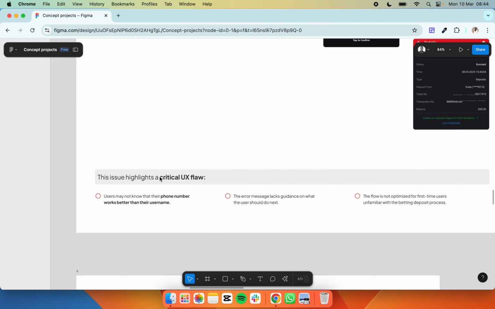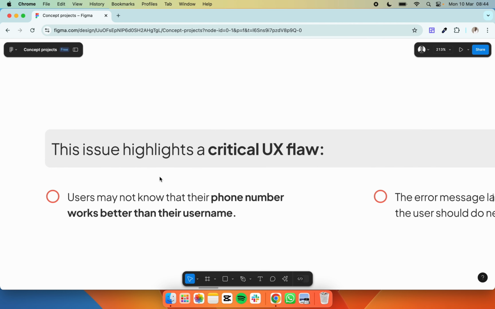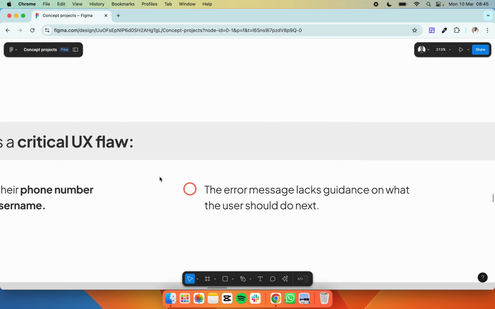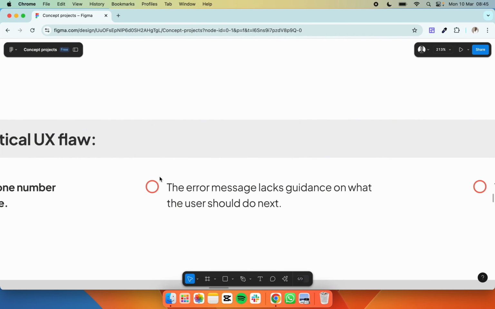the betting account on Kuda, and it highlights some critical UX flaws. Firstly, users may not know that the phone number works better than their username. Me trying to use my phone number worked better than using the username that was acquired by Kuda. And secondly, the error message lacks guidance on what the user should do next.